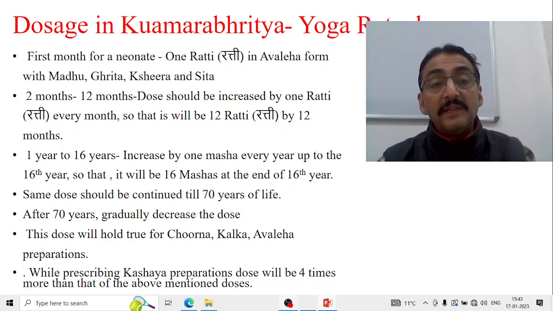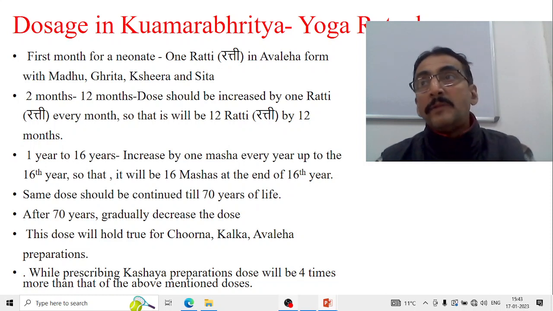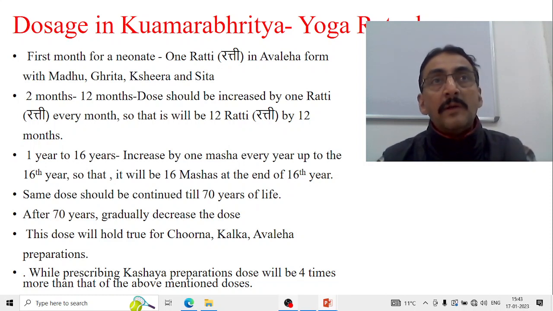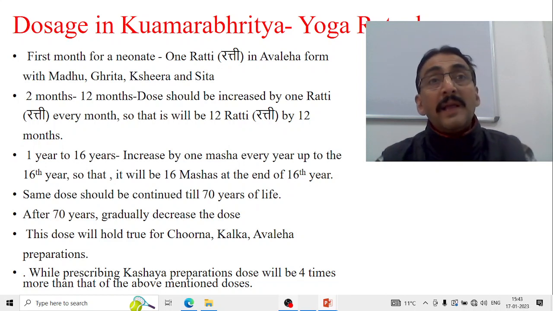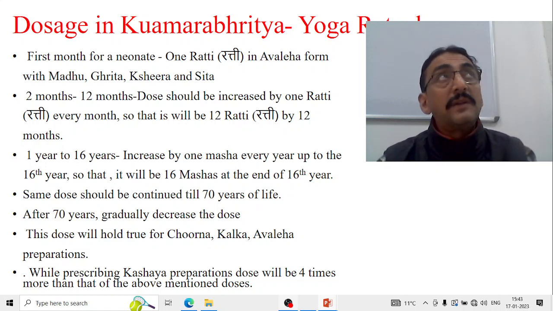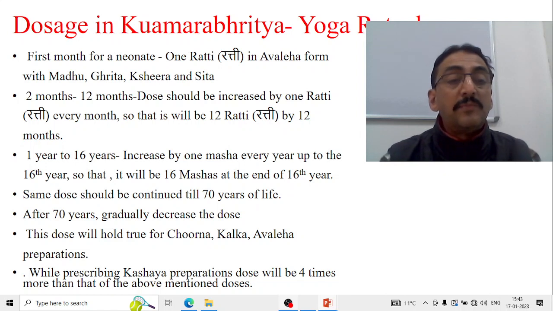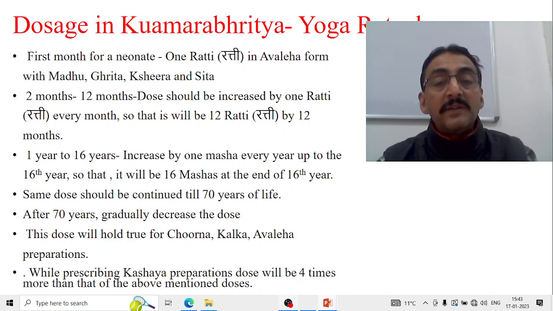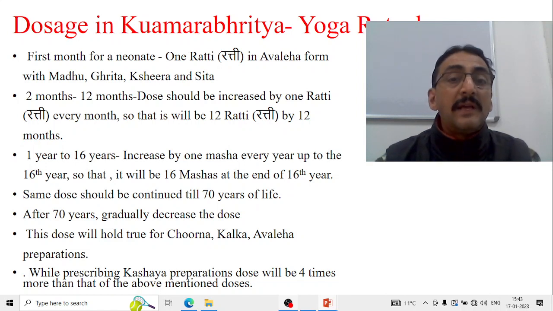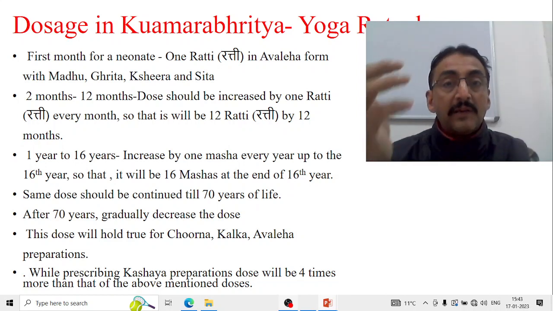So he says after 70 years, gradually decrease the dose, because doshas are also coming down, dhatus are also coming down, body weight is also decreasing. So decrease the dose. And this dose will hold true for Churna, Kalka, Avaleha preparations. When you administer Churna, Kalka and any Avaleha preparation, this particular dosage schedule holds true. Again he says, while prescribing the Kashaya preparations, any of the Kashaya preparations, the dose will be 4 times more than that of the above mentioned doses. For Churna, Kalka, Avaleha, the above dose is mentioned, and for the Kashaya preparation, it should be 4 times more than the given dose like rati and masha, etc.